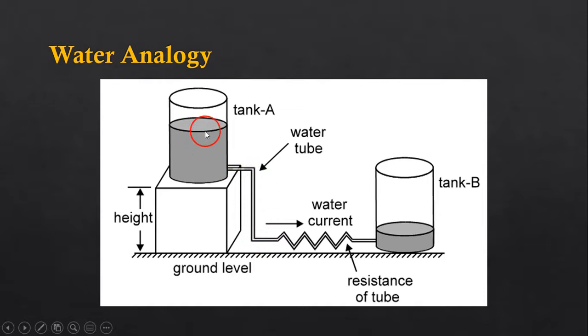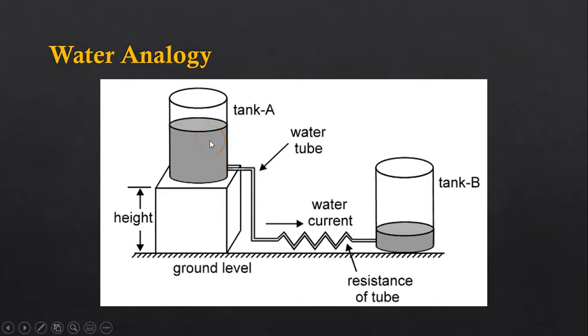Now, tank A is kept higher and tank B is kept at ground level, and since the two tanks are connected through this water tube, what will happen?